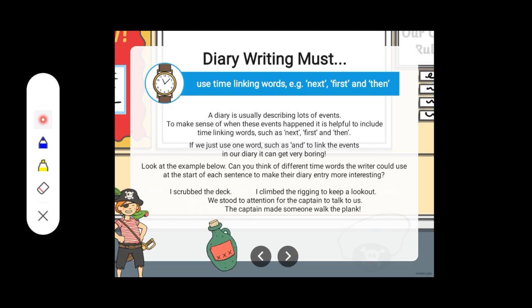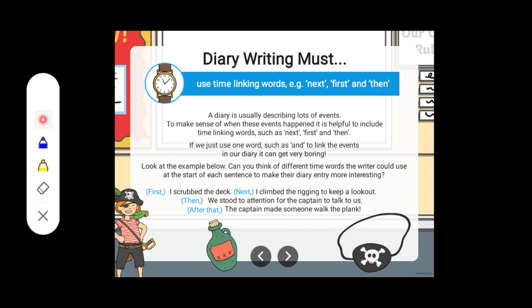Suppose if it is written, I scrubbed the deck, I climbed the rigging to keep a lookout. We stood to attention for the captain to talk to us. The captain made some walk the plank, right? Now here you can see that when we are reading diary, we don't have any such kind of interesting words or linking words in that. But if we link the words along with the various words such as next, first, and then it becomes quite interesting. So now we will read the sentence.